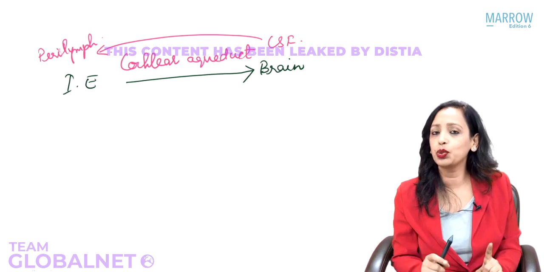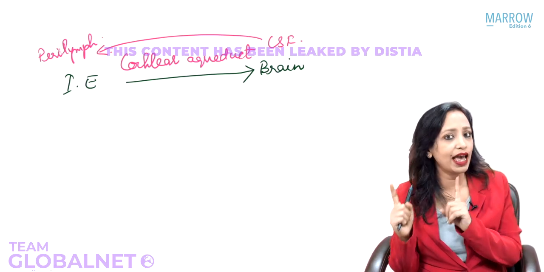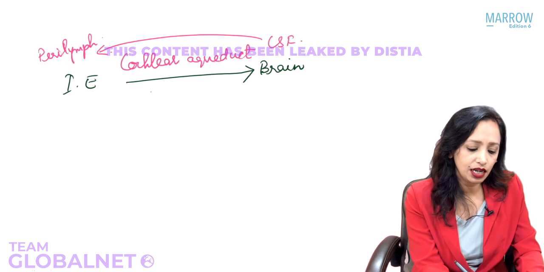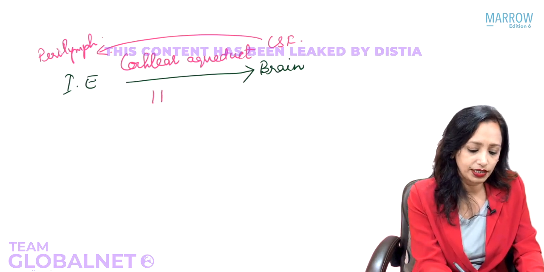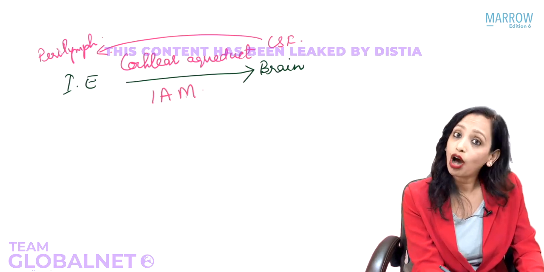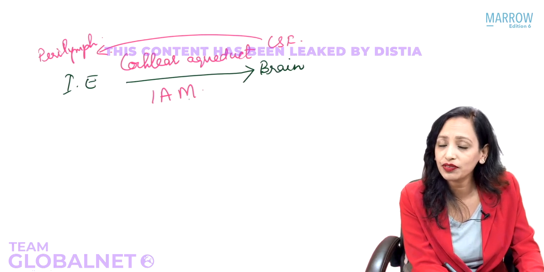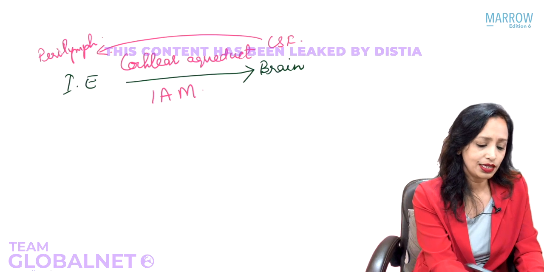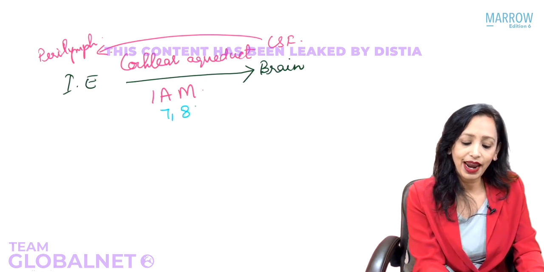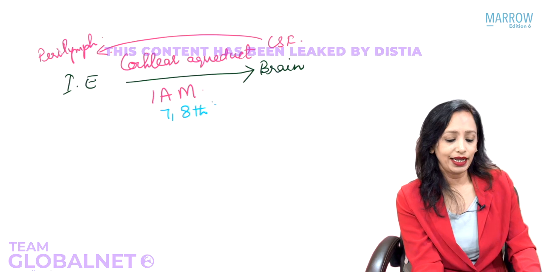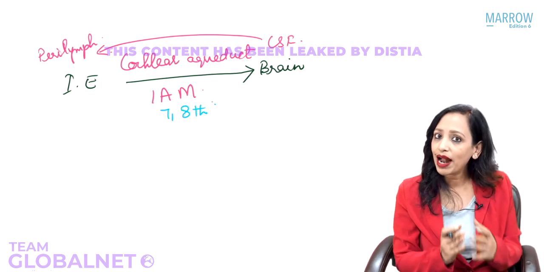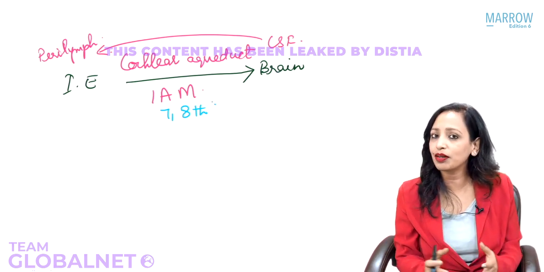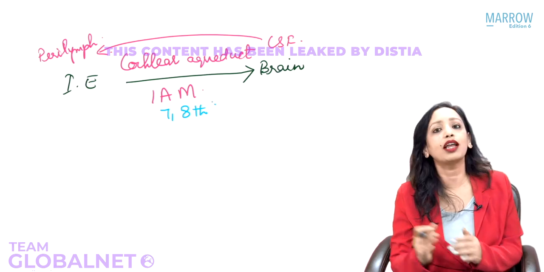So these are the two connections between the inner ear and the brain. What is the normal function of the internal acoustic meatus? Which nerves enter the inner ear through it? Yes, the 7th and the 8th cranial nerve. And if there is any abnormality that can occur through these connections, what is that abnormality? Yes, any infection can go either way.